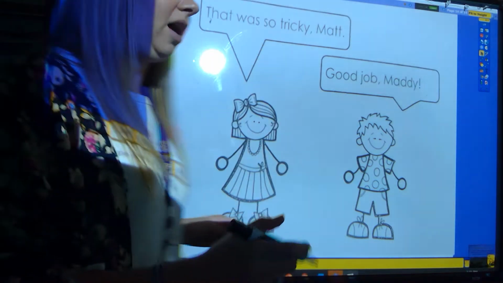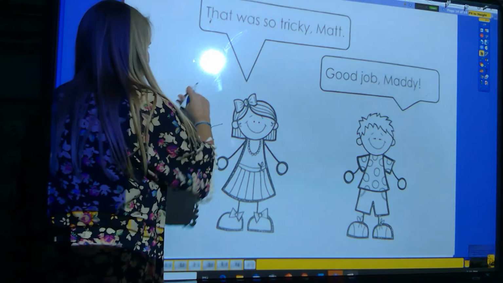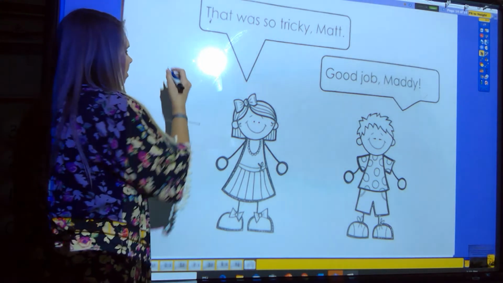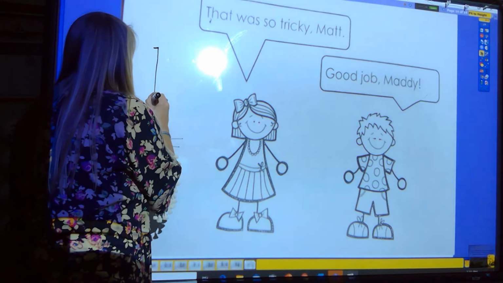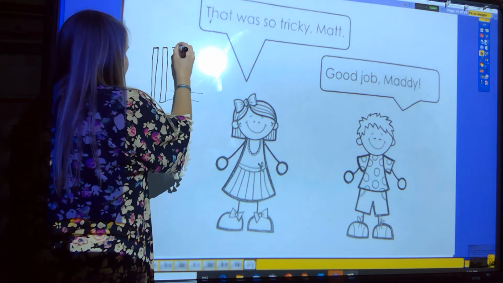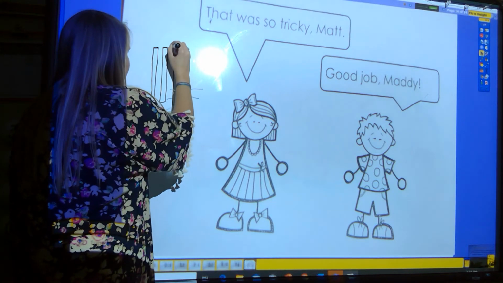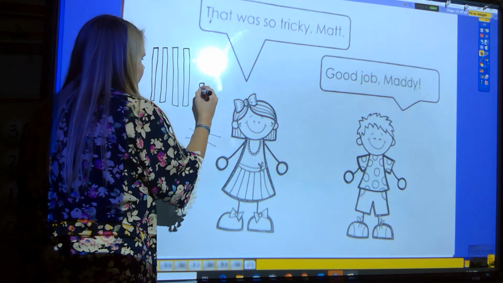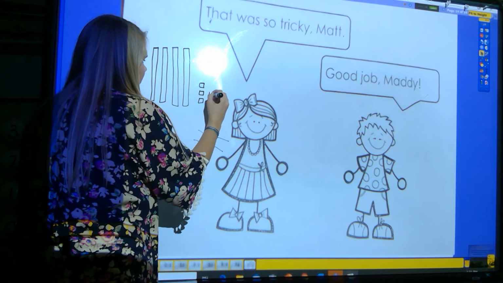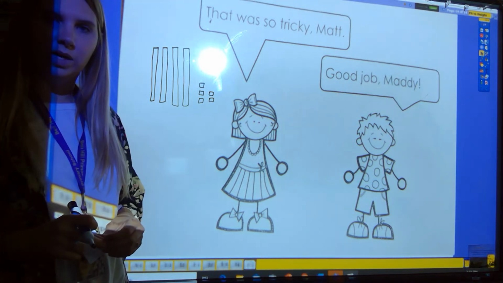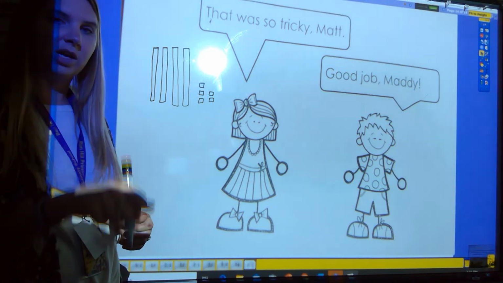I want you to practice this at home. And I'm just going to draw a picture. You know, our 10 rods are long and skinny. And I don't have to draw the little lines. Practice counting with your 10s and 1s. And if you draw them, remember to strike off.